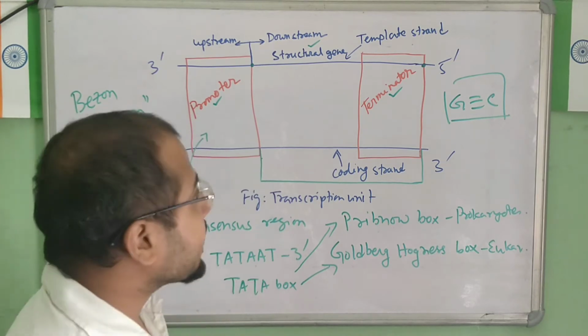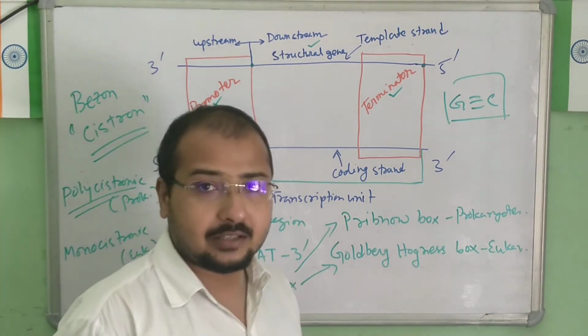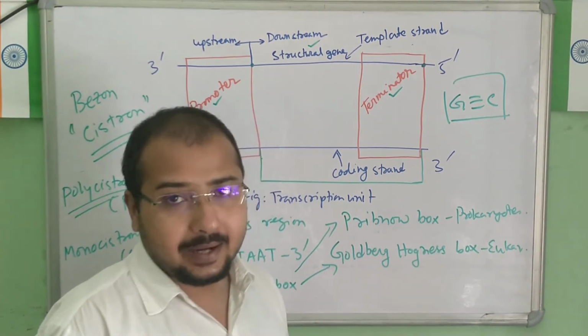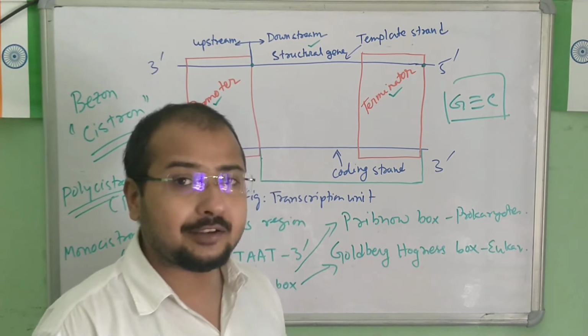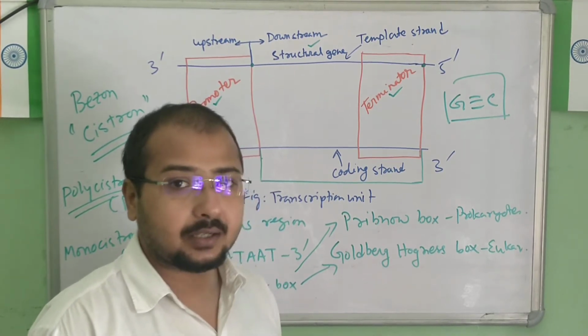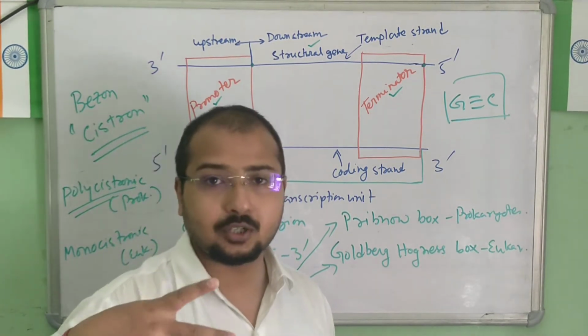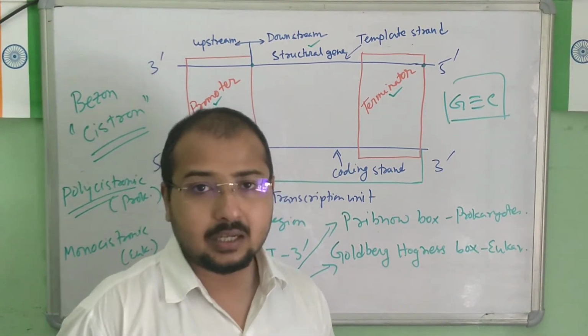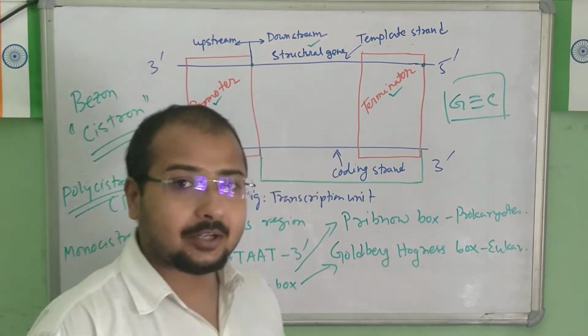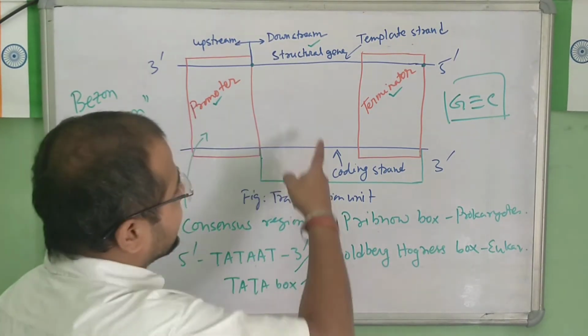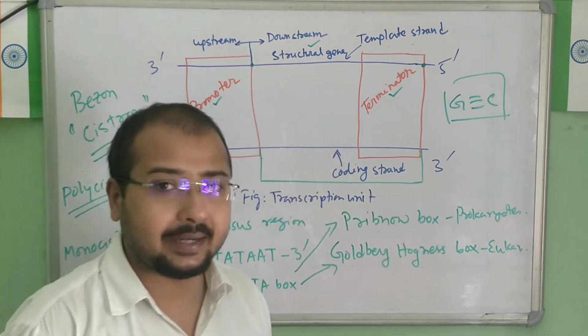Let me tell you, the transcription, that is the formation of mRNA, will be only from one strand of DNA. In replication you have seen DNA produced from both strands of DNA, but here the mRNA will be produced only from one strand, the template strand or the parent strand.